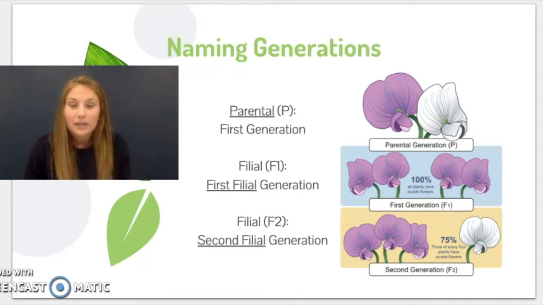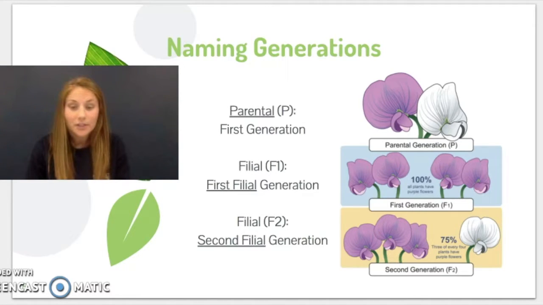Also, while he was doing his experiments, he needed to be able to name the different generations of plants. This picture on the side is going to show you how we define the generations. We start off with your parent generation, the parental generation. We also will label that with a P. This is going to be your first generation of plants. This was the initial crossbreeding that he did, when he was taking the pollen of one plant and implanting it into another pea plant. So this was the very start of his experiments.